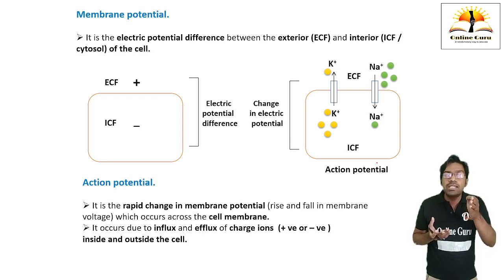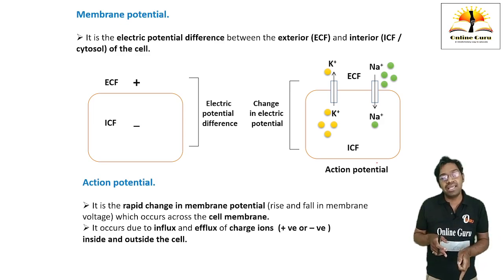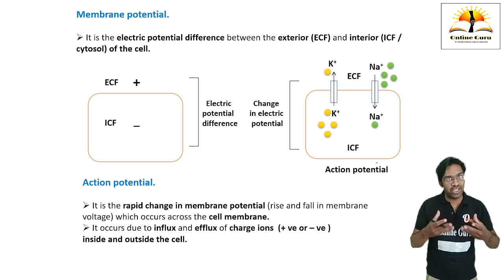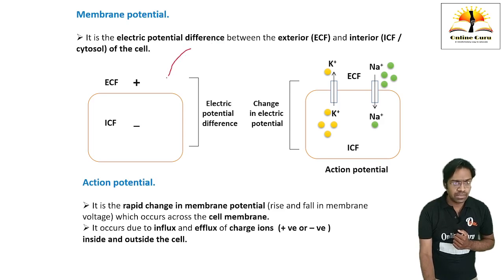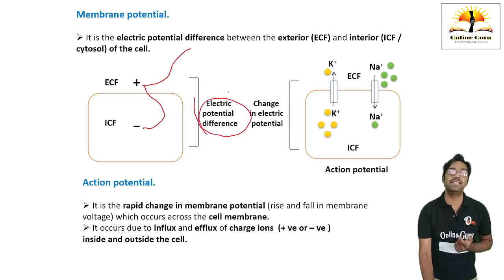Cardio-acceleratory center is going to send electrical signals towards the particular nerves, into the cranial nerves, and from the thoracic area it is going to transmit towards the SA node, and in SA node there is a generation of action potential. See here, membrane potential is there. The ECF contains positive charge and the cytosol, that is ICF, contains negative charge. It is called as electrical potential difference.